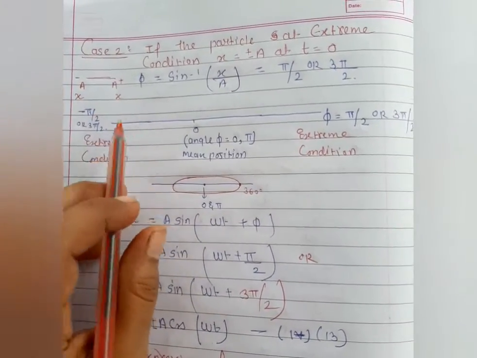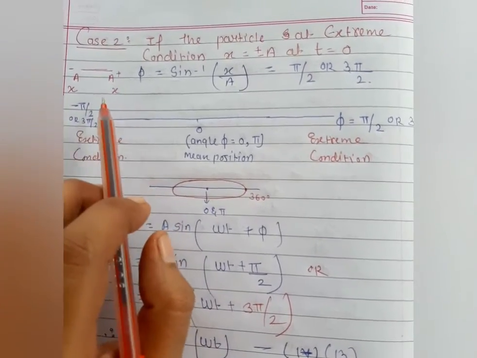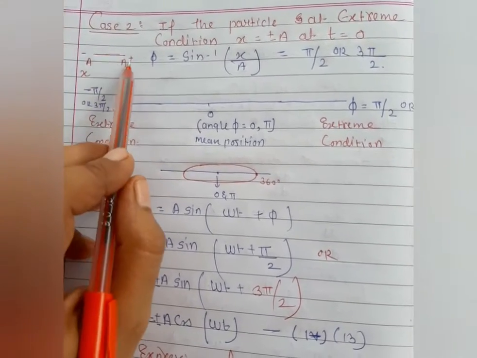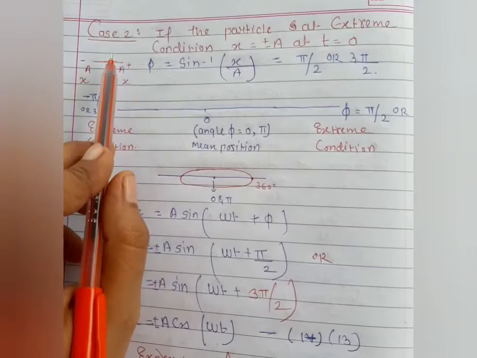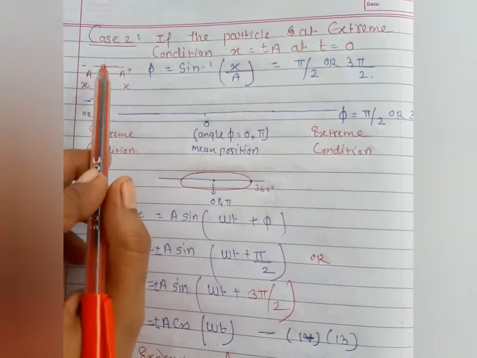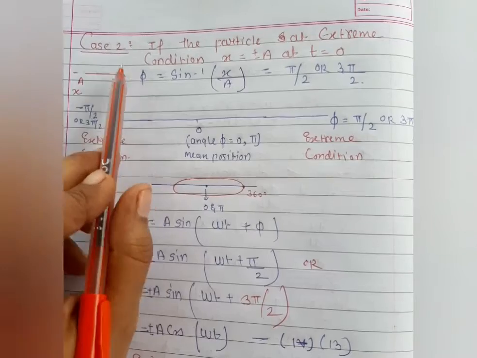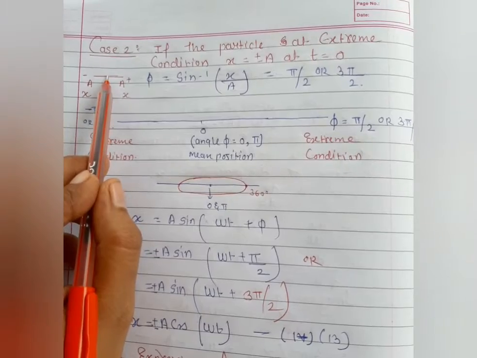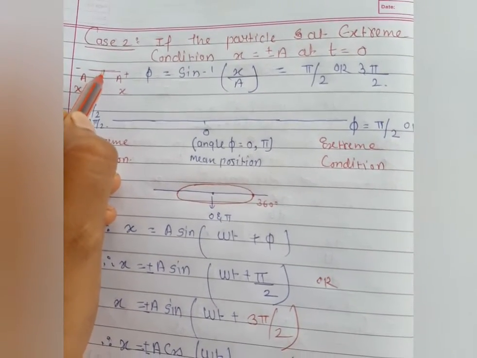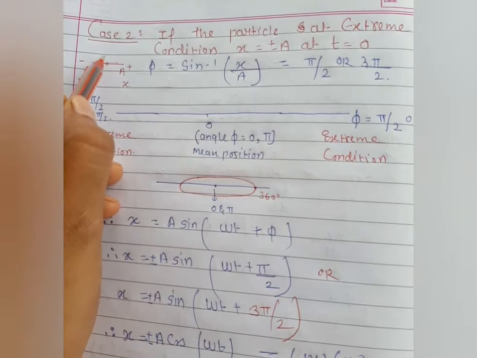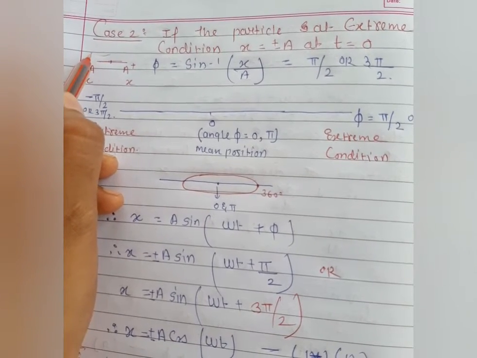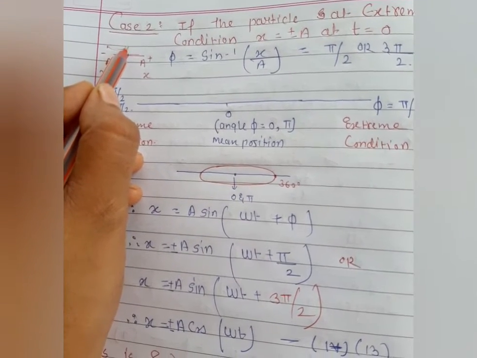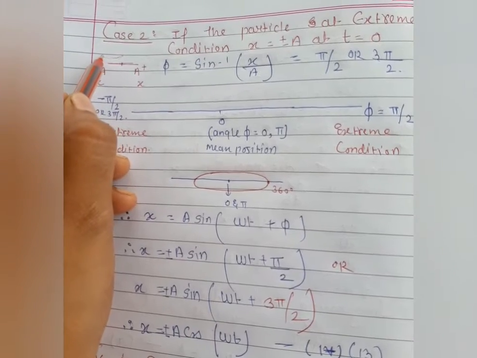But as you know very well, students, the observer should always understand that at the mean position the time period is 0, but when the particle reaches the extreme condition for a certain period of time, the observer can also consider the time period to be 0 there, because the particle reduces its energy and then gains energy. When the particle oscillates, there is kinetic energy; at the extreme condition, that is potential energy; then again kinetic energy towards the mean position, and from the mean position to the extreme position, kinetic energy is again converted to potential energy.